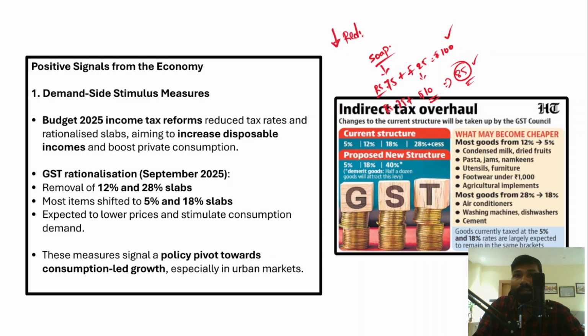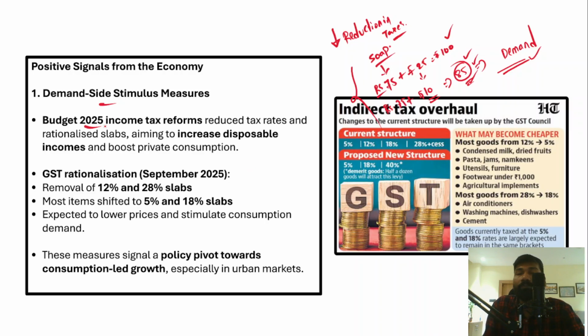So reduction in taxes obviously benefits the domestic consumer. Why? Because now they are able to buy things at a lesser price. This increases demand. When prices reduce, demand from the people increases. For example, if there is a supermarket and the supermarket announces that they are going to give things at a lesser price, then people would just flood the supermarket and buy whatever they wanted. The same thing happens here, right? So therefore demand side stimulus measures have been adopted. How have they been adopted?